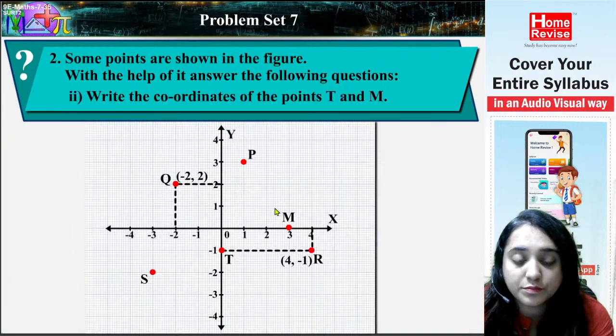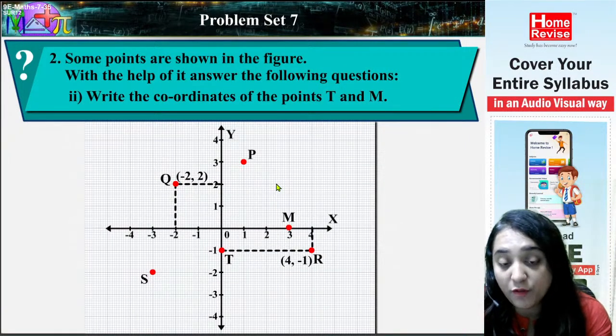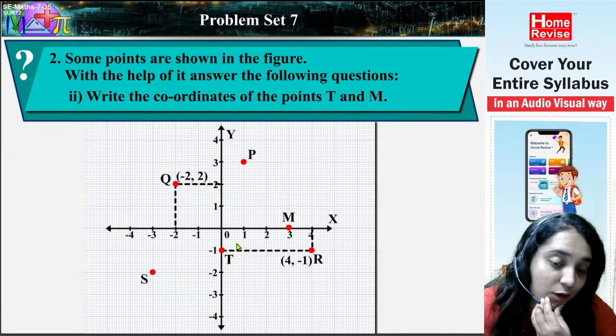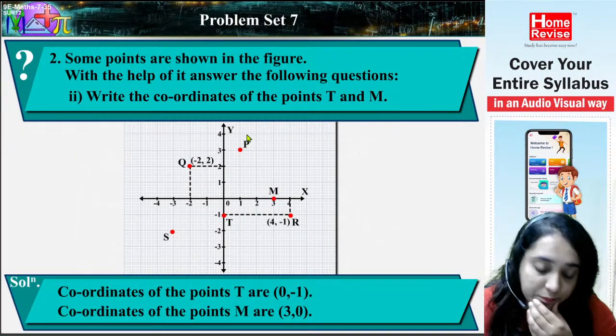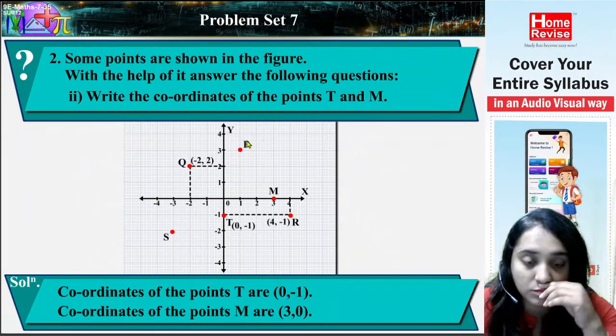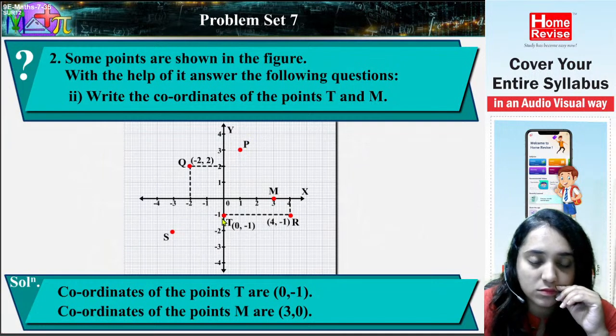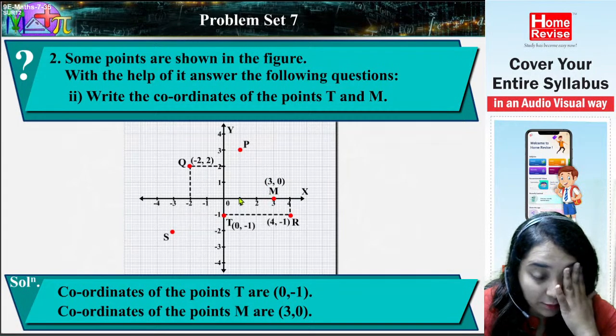2. Write the coordinates of the points T and M. Solution. Coordinates of the points T are 0, minus 1. Coordinates of the points M are 3, 0.